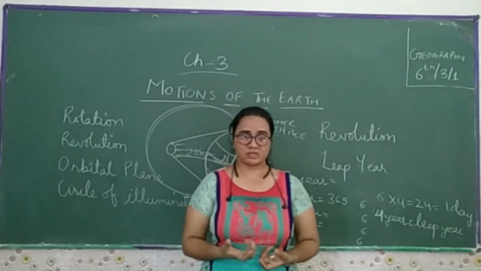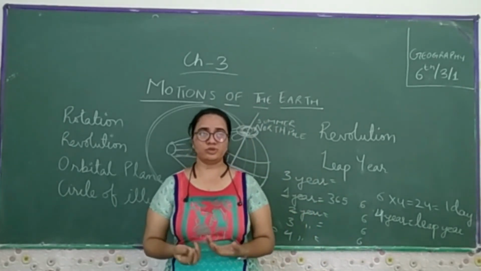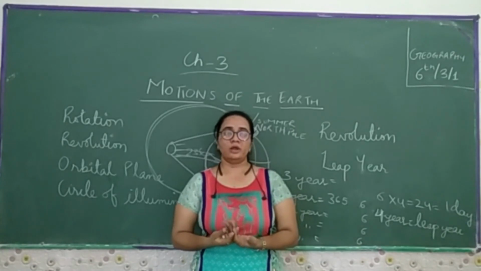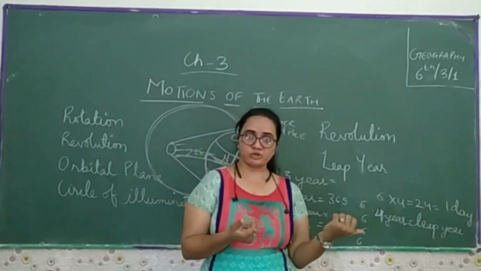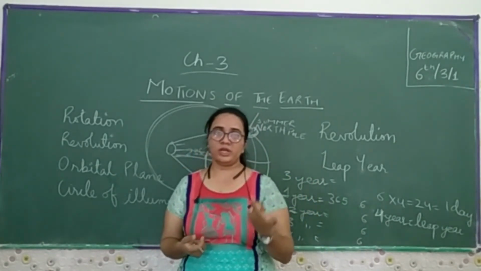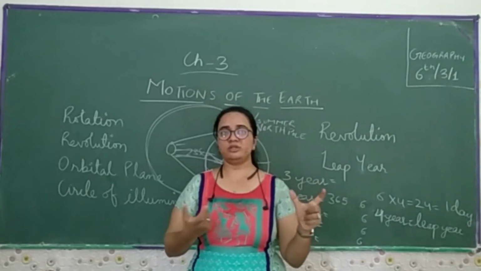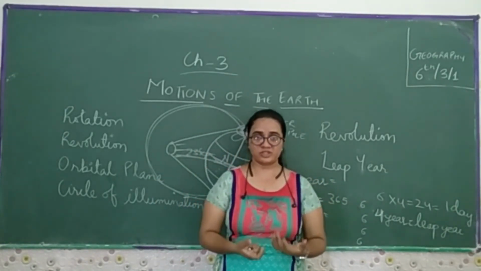Till now we have discussed that because of the rotation and the revolution, we come to know what kind of season we have, and how the sun rays fall on the Tropic of Cancer, the Tropic of Capricorn, and the equator, which makes the difference in the seasons. So these are all the things which you have read so far in this chapter.